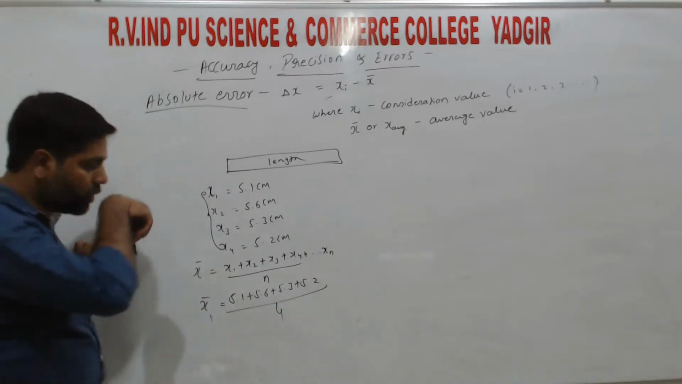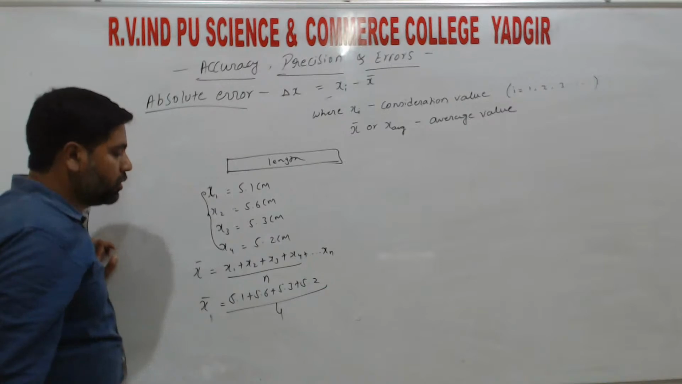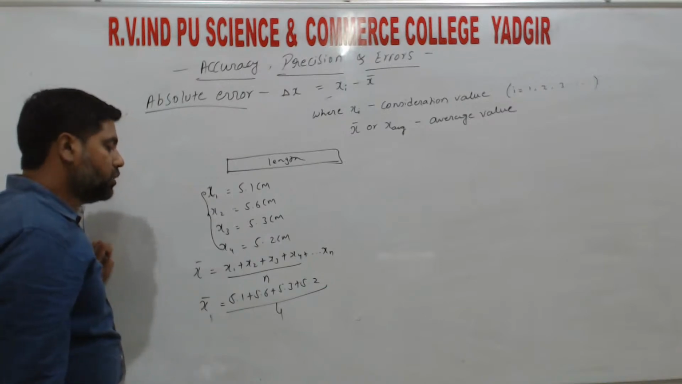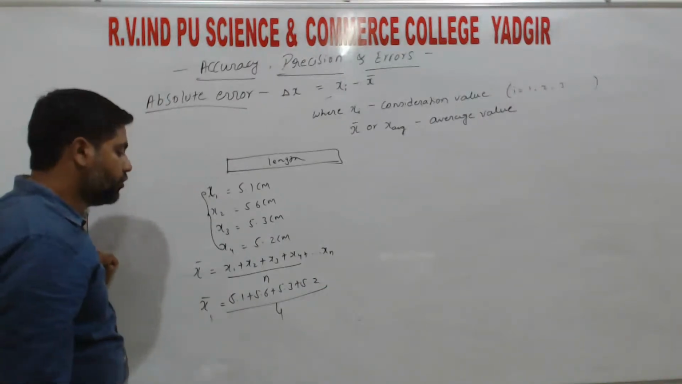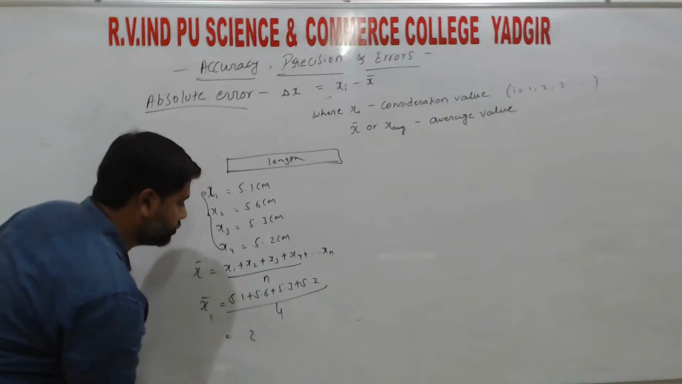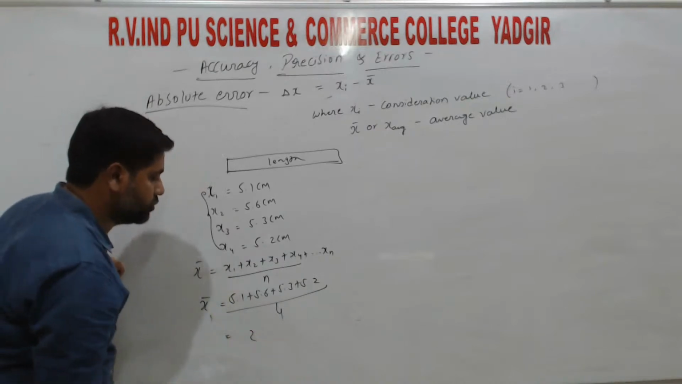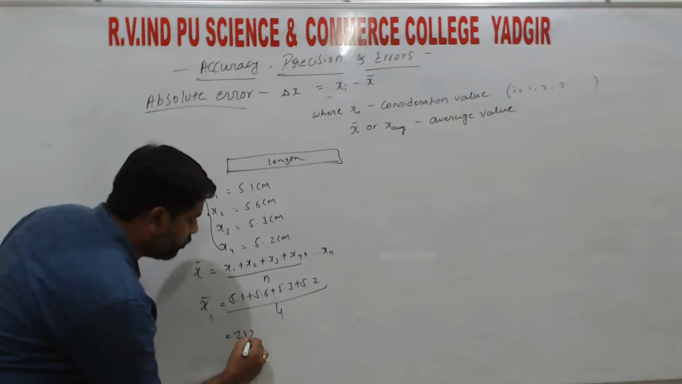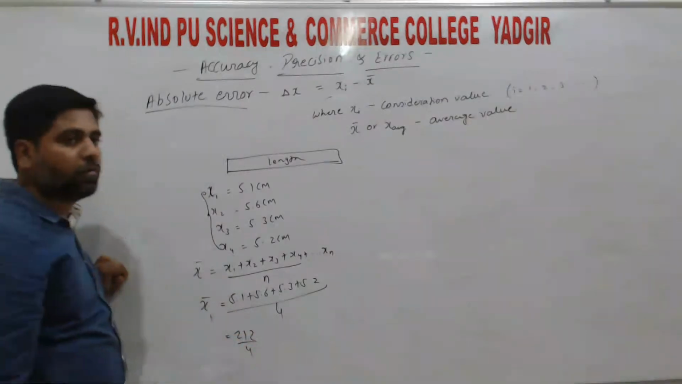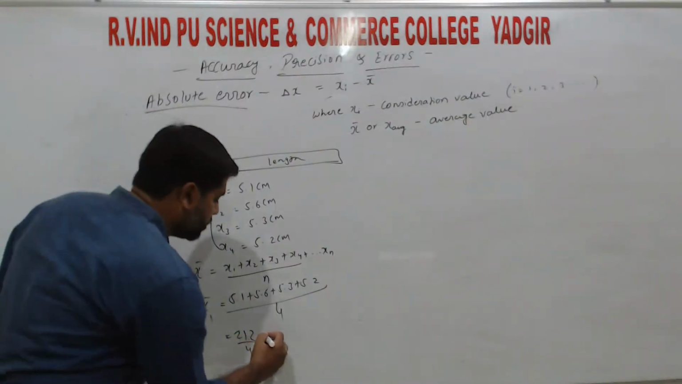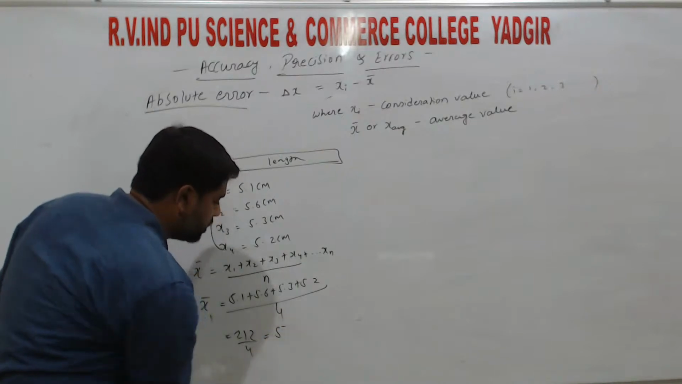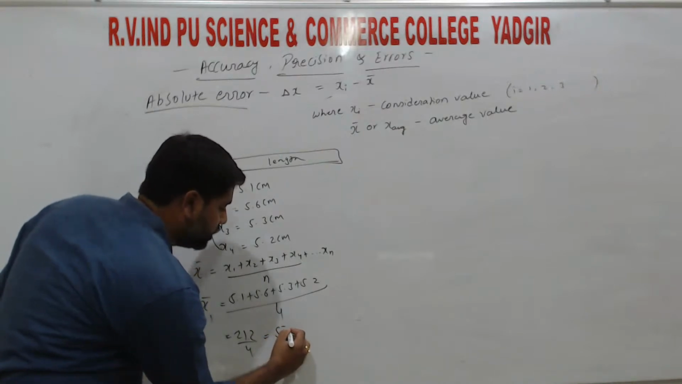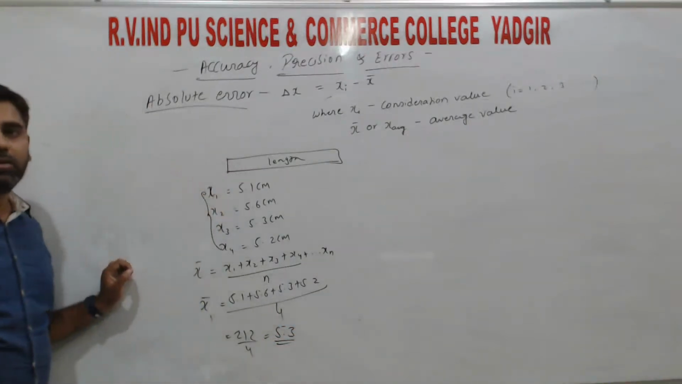So if you add the values, 6 plus 5 is 11, plus 12, we get 21.2 divided by 4, right? So 4 threes are 12, so the average is 5.3, right?